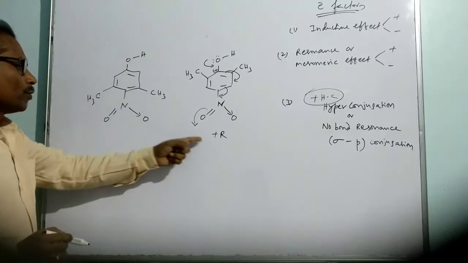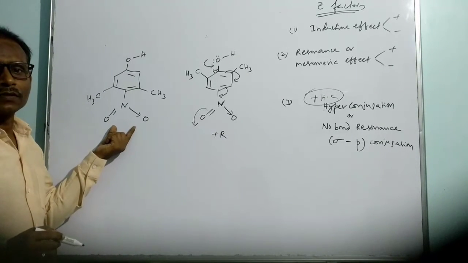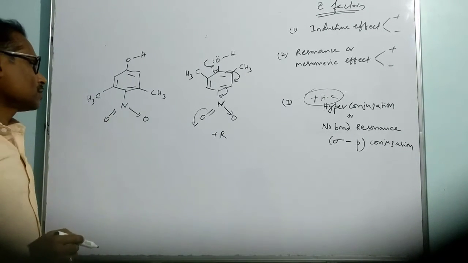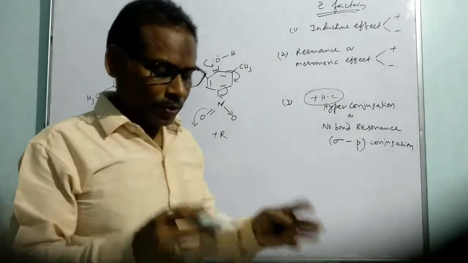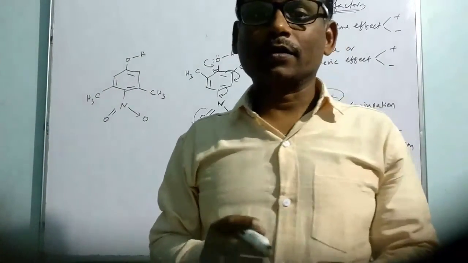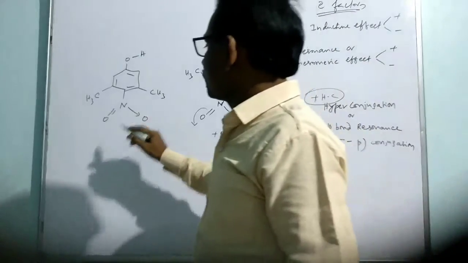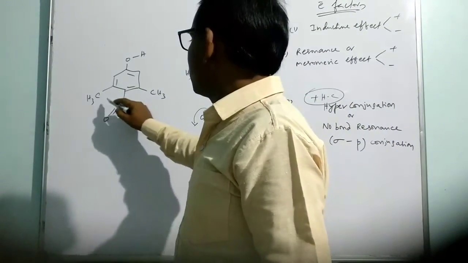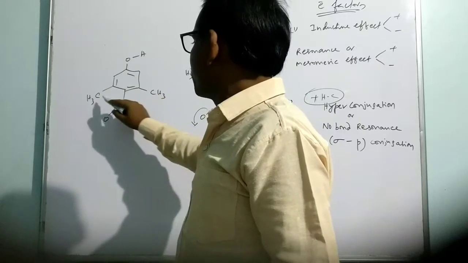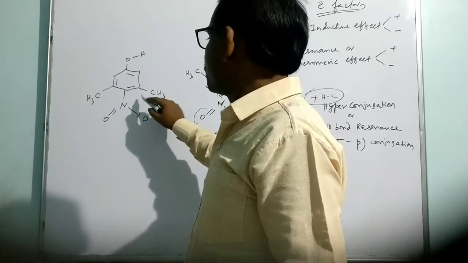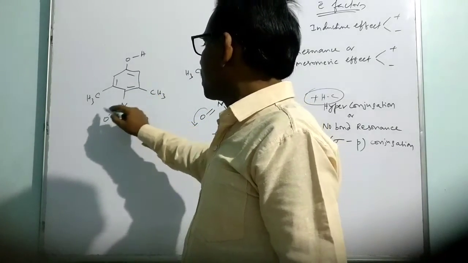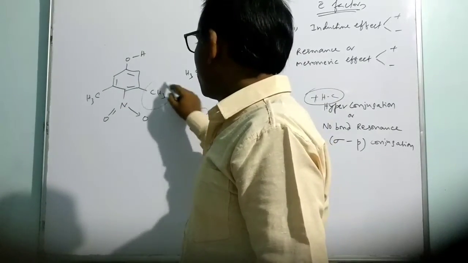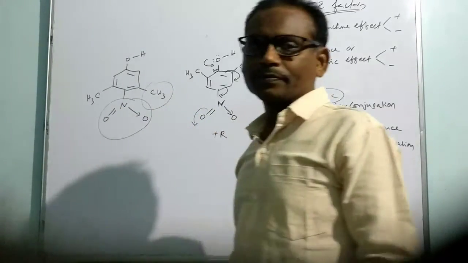But what about that positive resonance effect in this situation? In this situation, the positive resonance effect is not going to operate. Why? We can say it is because of some steric factor. It is because of the interaction between the groups. There are some methyl groups which are placed at meta position, so they are very near to this NO2 group. So there will be interaction between these groups.